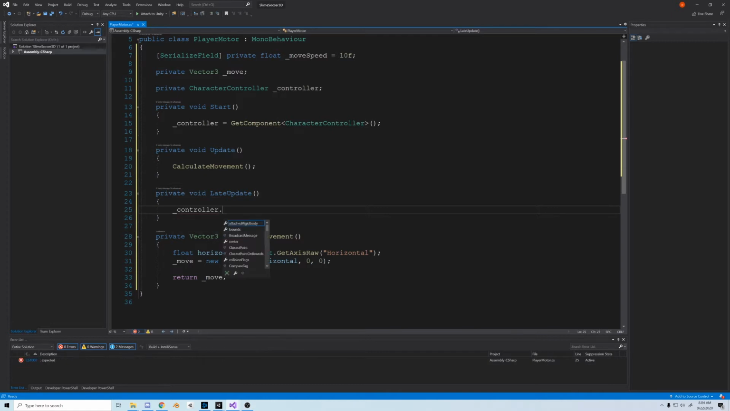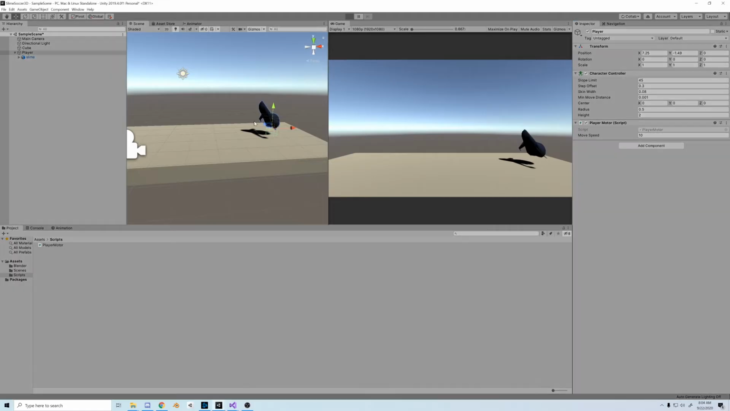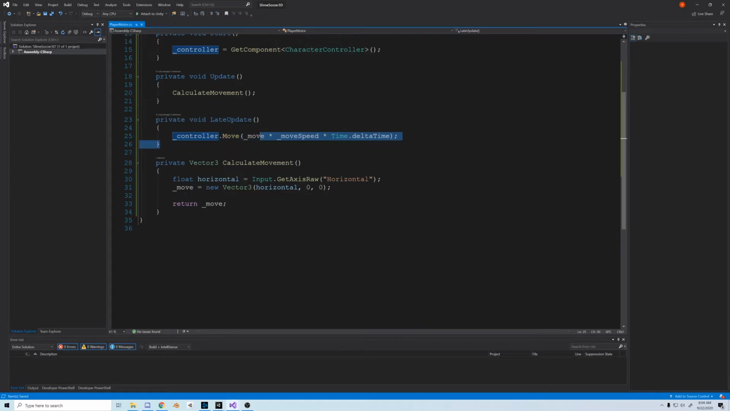Next, I'm going to do the movement here. I'll use _controller.Move and pass in our move Vector3 and multiply it by move speed and Time.deltaTime. The reason I'm doing it in the LateUpdate function is because it's called right after the Update function. It's kind of like an order of operations thing. So we're calculating the movement first, and then we'll do the controller.Move. So it's stricter than the Update. And so now, let's test it out. And there we go. We have our player moving.